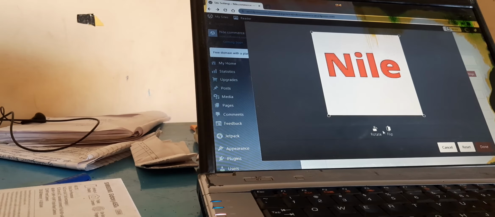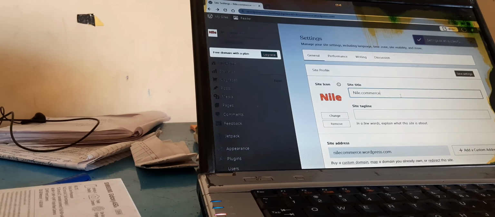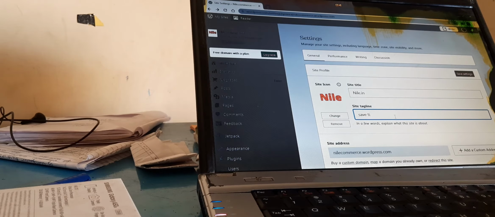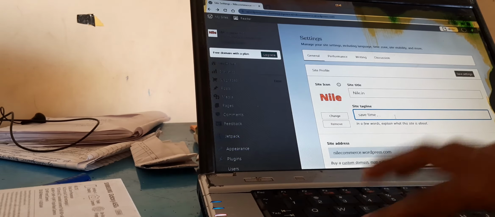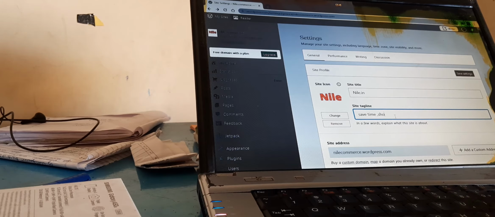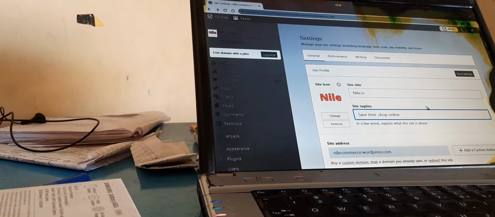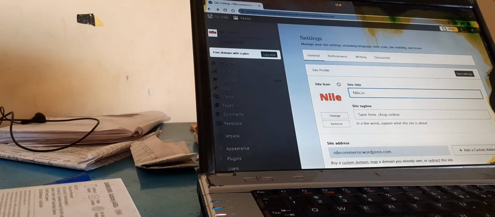Now you can rotate it also, flip it from here, and then tick done, and the name of the site is Nile.in. Site tagline: we have a tagline, save time and shop online. Commerce, shop online. We can write this in capital letters, Save time, shop online. Okay, so this is everything we have.